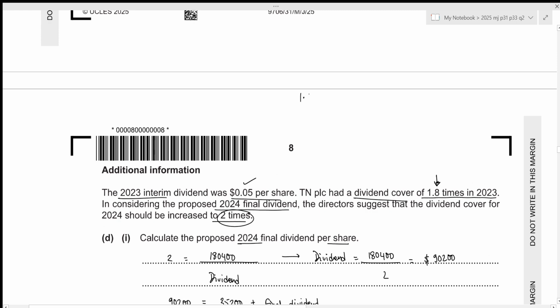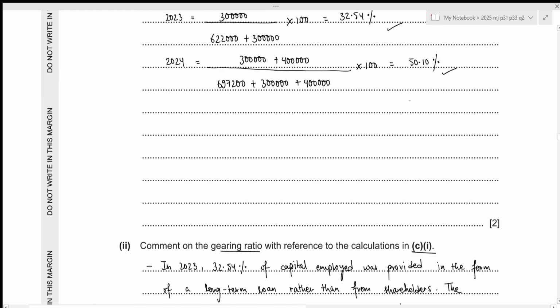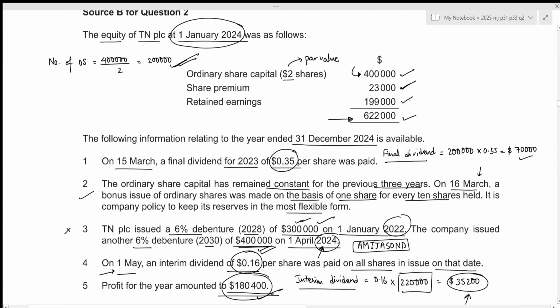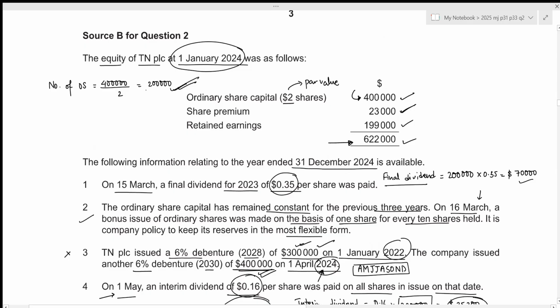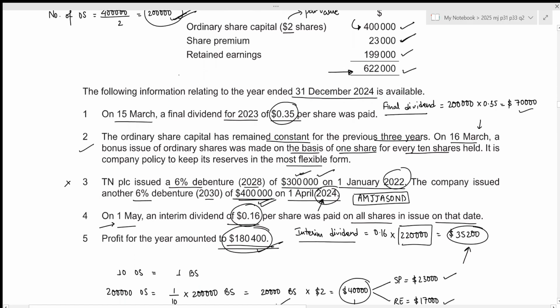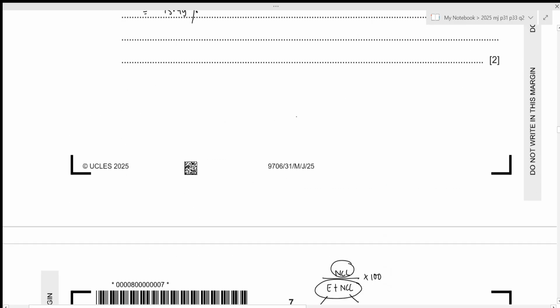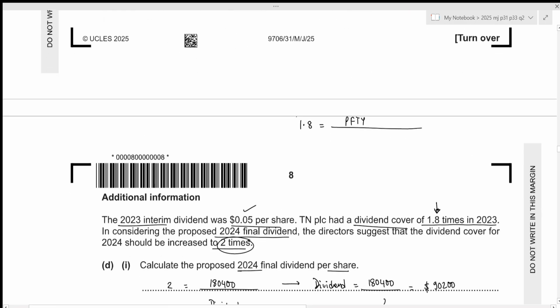So dividend cover is 1.8. This will just be equal to profit for the year divided by the total dividend for the year 2023. And in the year 2023, if we take a look above, we initially only had 200,000 ordinary shares, and the 2023 final dividend was 0.35. Interim dividend information is given below.